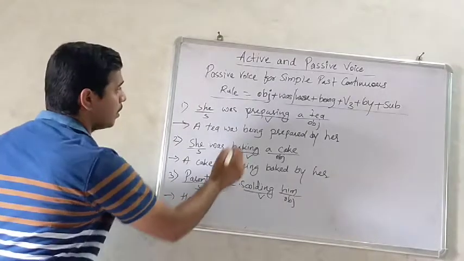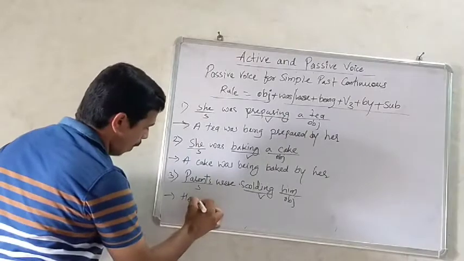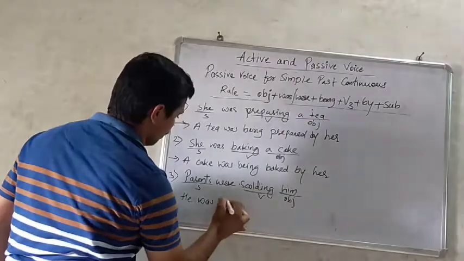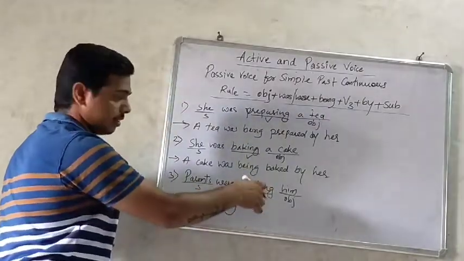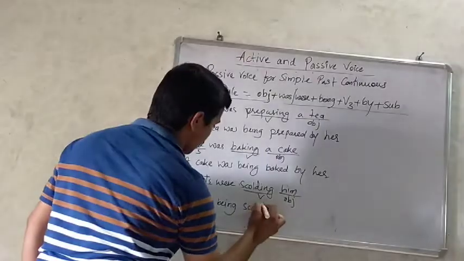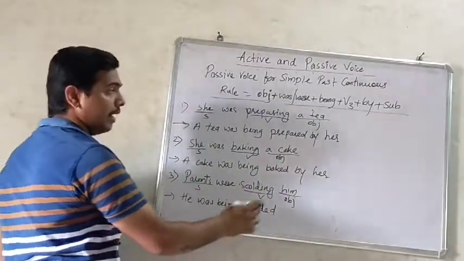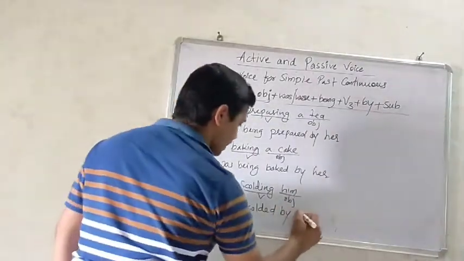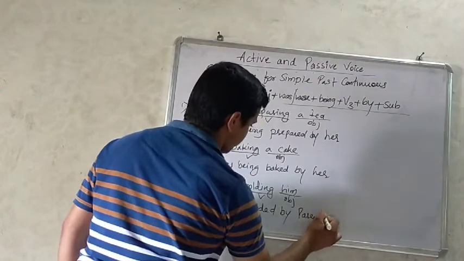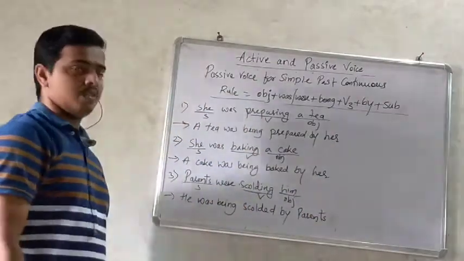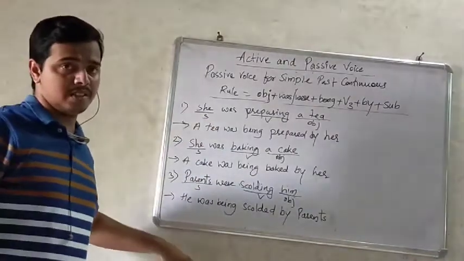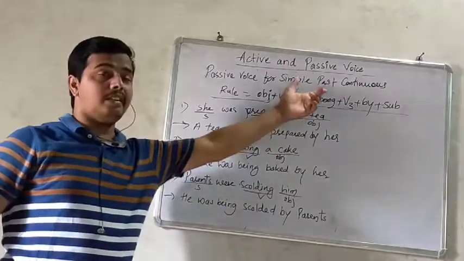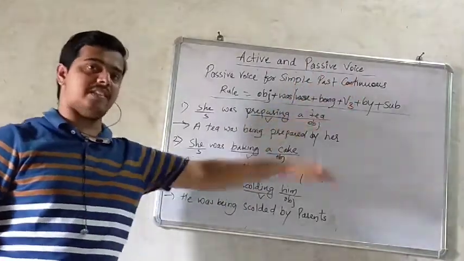He is singular. He was being, scolding becomes the third form, scolded. He was being scolded by whom? Parents. He was being scolded by parents. So these are some examples of how to convert passive voice in simple past continuous tense.